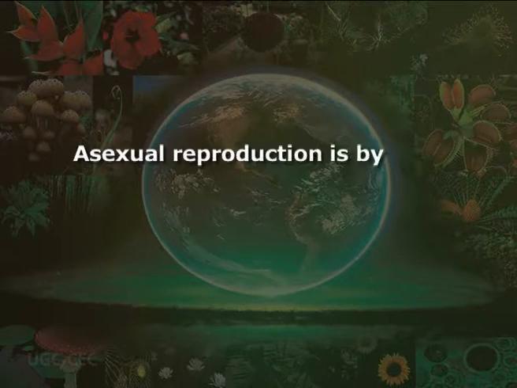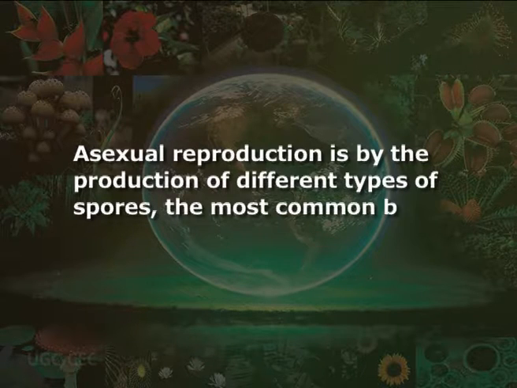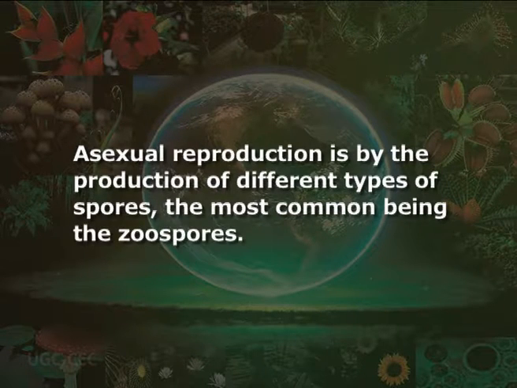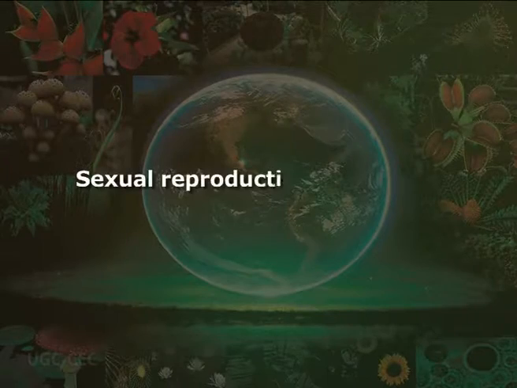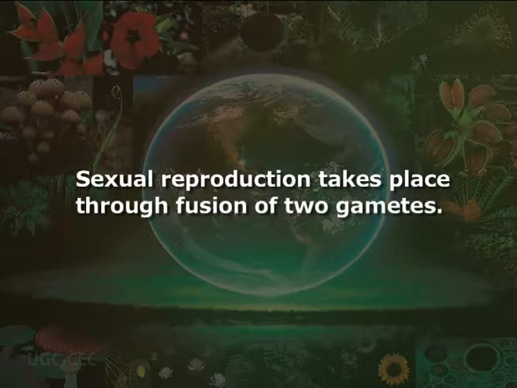The algae reproduce by vegetative, asexual and sexual methods. Vegetative reproduction is by fragmentation. Each fragment develops into a thallus. Asexual reproduction is by the production of different types of spores, the most common being the zoospores. They are flagellated, that is motile, and on germination give rise to new plants. Sexual reproduction takes place through fusion of two gametes.